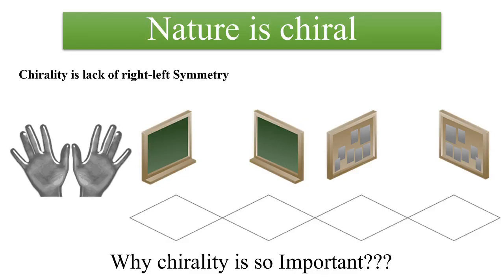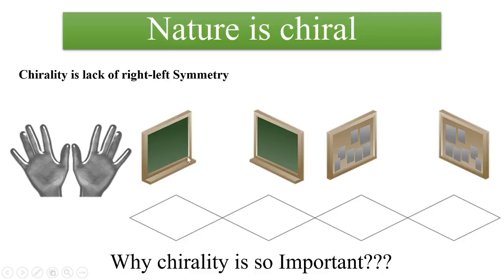But if I try to keep this hand on top of the other, they won't fit properly. If I put it on top of the other, it will not perfectly match unless I rotate it and then try to fit it. Then it will definitely fit. But if I keep this as it is and try to fit it on top of the first hand, it won't match. In this concept, we call them non-superimposable mirror images.